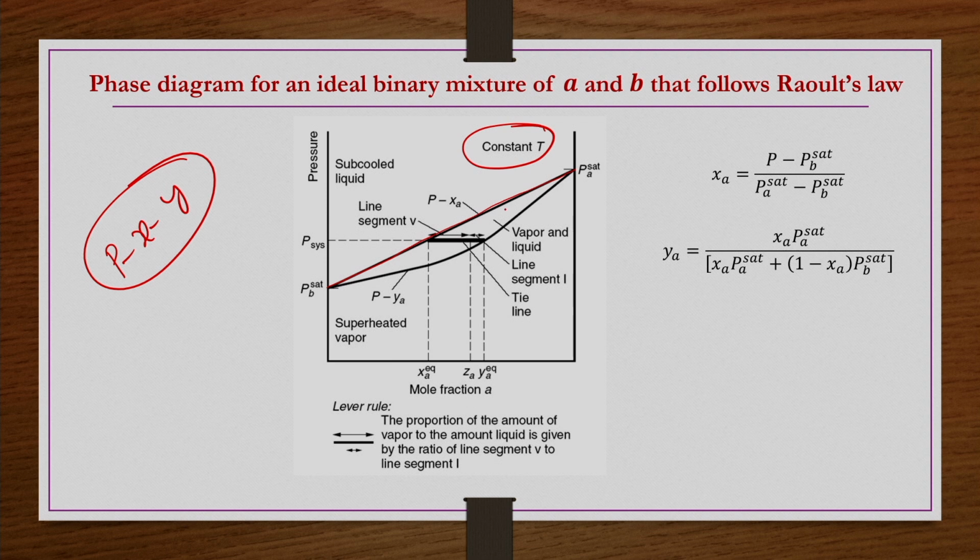So, this P x a curve we know that it is linear, and the slope of this curve is nothing but P a sat minus P b sat, that is what we understand. And then the P y a curve is not a linear one, it is a non-linear one, having a shape like this, that equation number 9. So this is what we are having, known as the P y a curve, and this is the P x a curve.